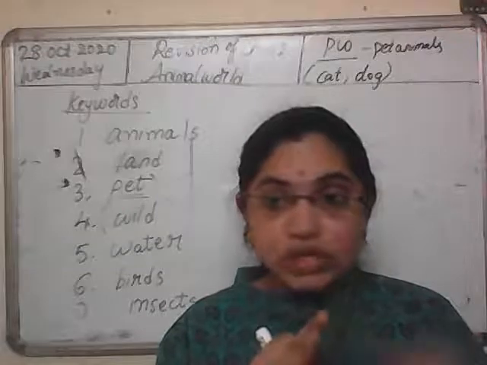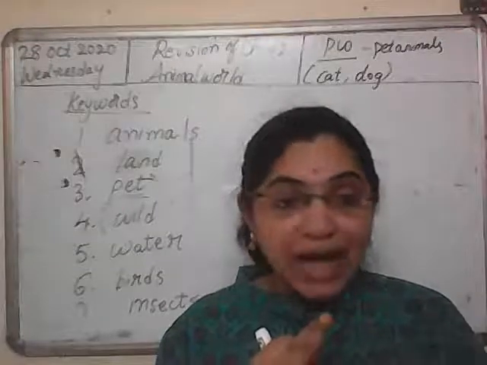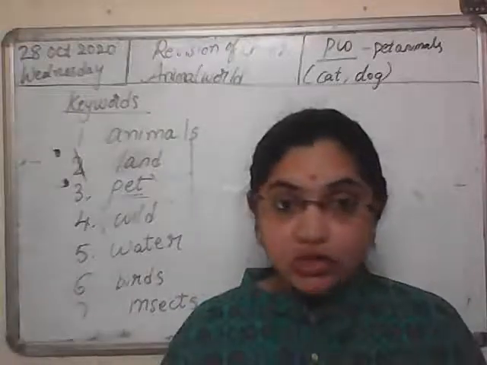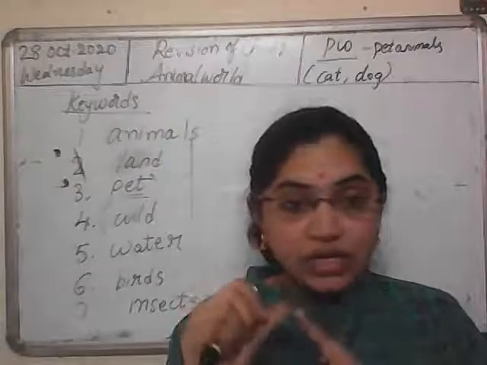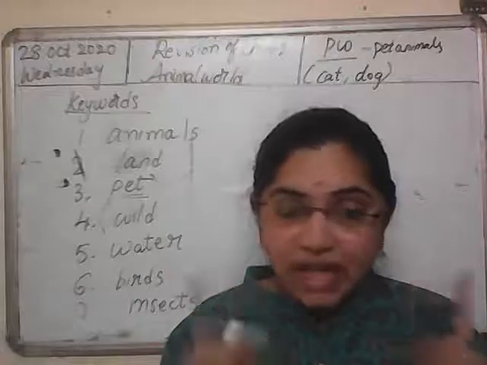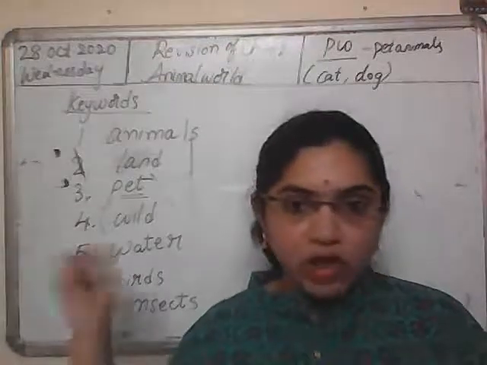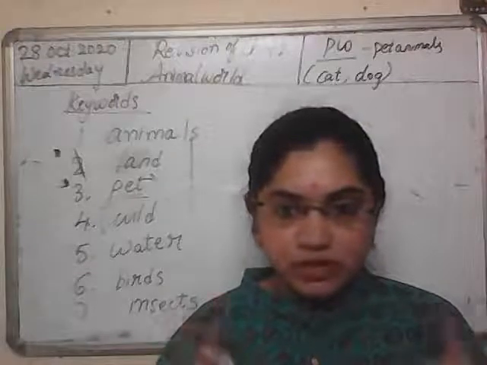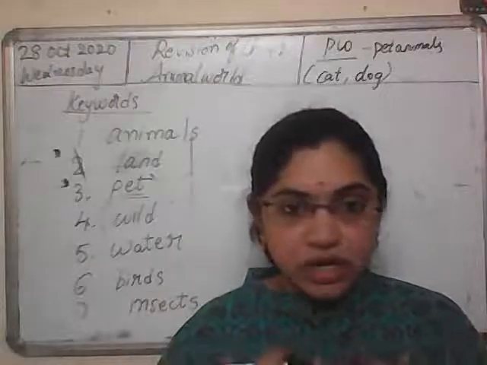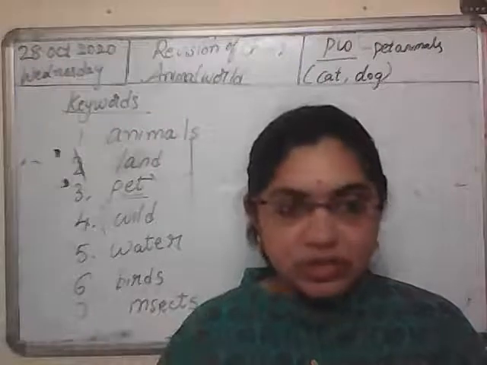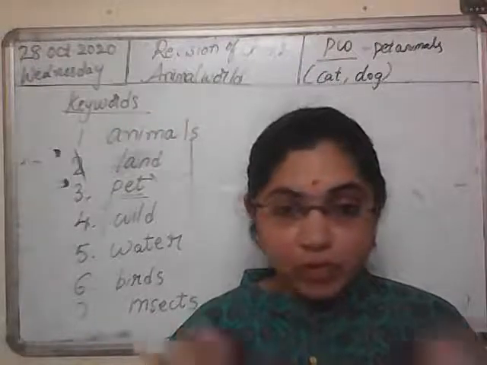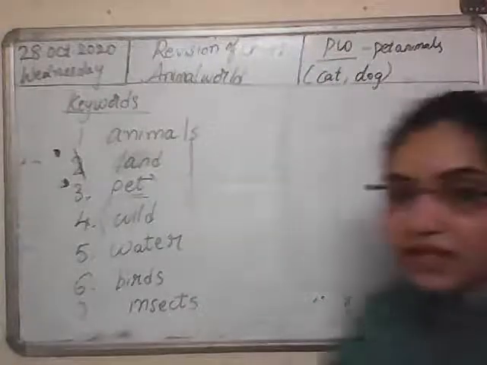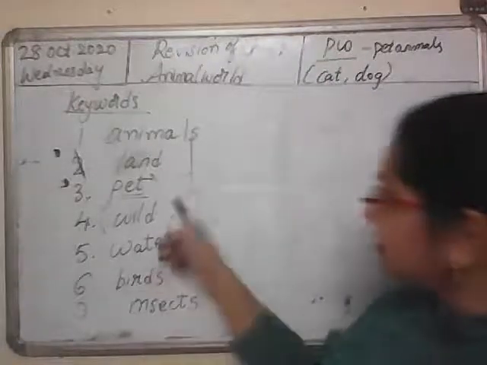Third thing is we need to give them a bath regularly. We need to clean their shelters. And last one is we should never tease animals. Picking up a rock and beating the animals, teasing the animals, never. This is very bad. We should be affectionate towards animals. We should give proper love and care to the animals. This is about pet animals.